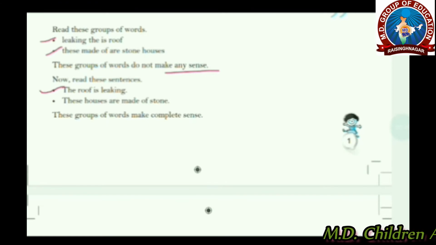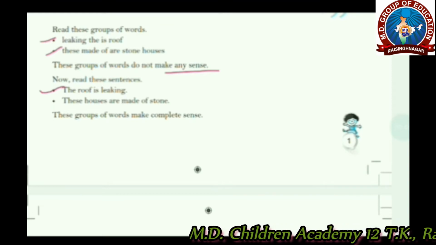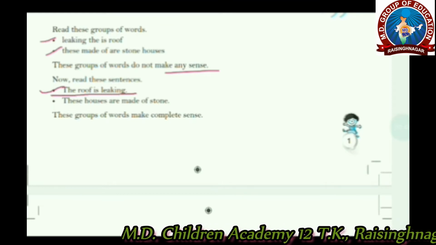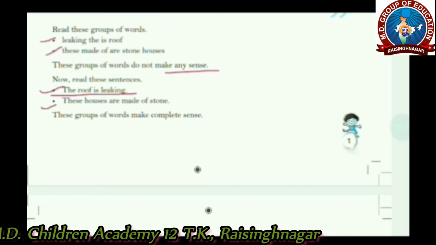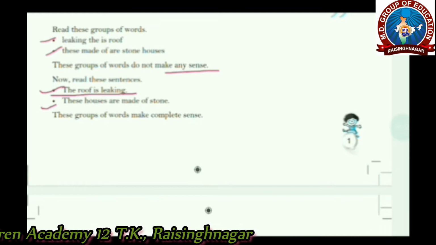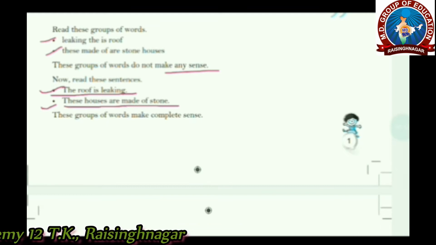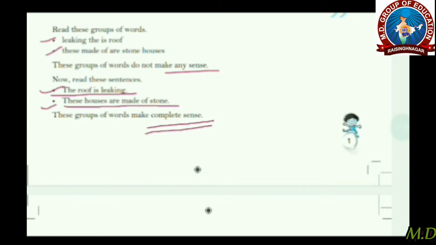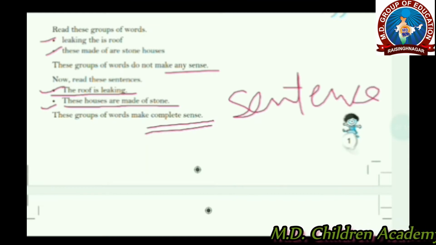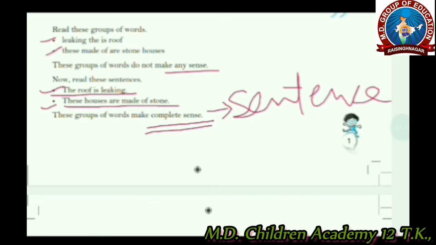After making them proper senseful sentences, they become: the roof is leaking. Now we can call this group of words a proper sentence. Next is: these houses are made of stone. It's again a complete sentence as it's making a complete sense. So this proves that a group of words that makes a complete sense is called a sentence.